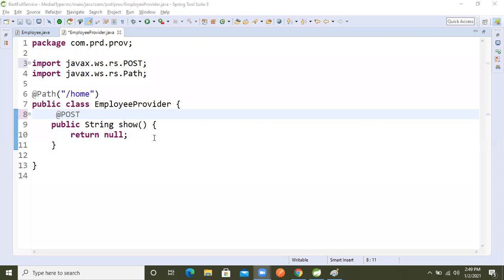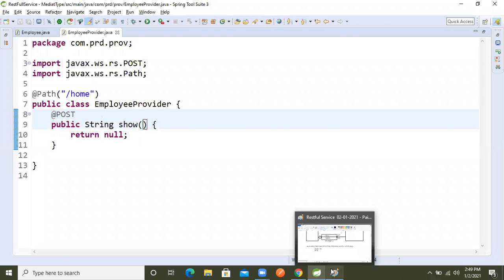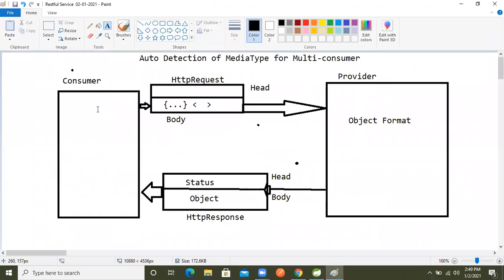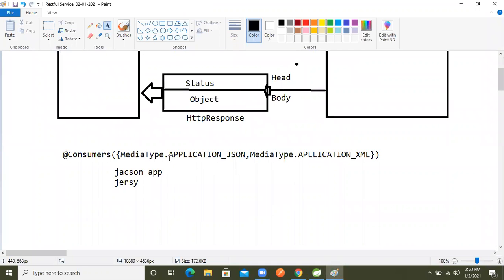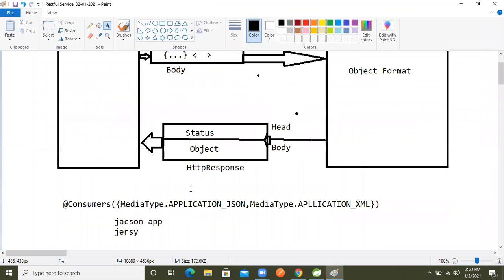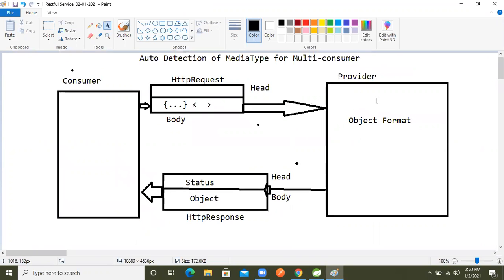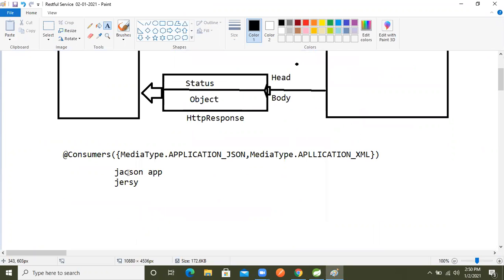So now what we will do is make the request as post type. Now I said that I will use something to consume the data from the consumer as XML or JSON data. So what we will use is the consumes annotation. In that I said this is an array type argument, so we can pass XML data also and JSON data also at the same time. There is no need to change anything on the provider side, because of that we are using the consumes annotation.